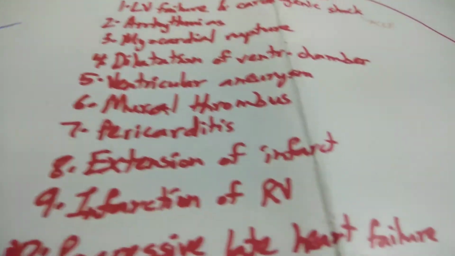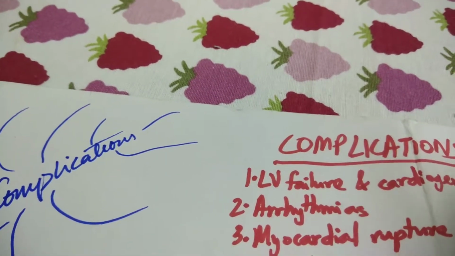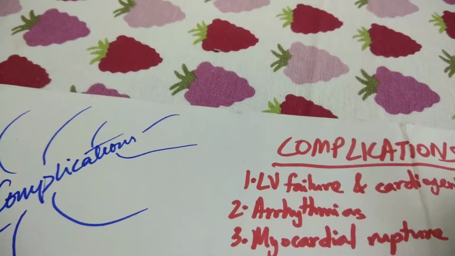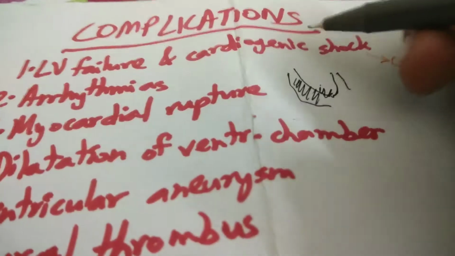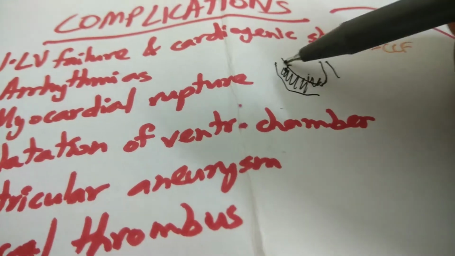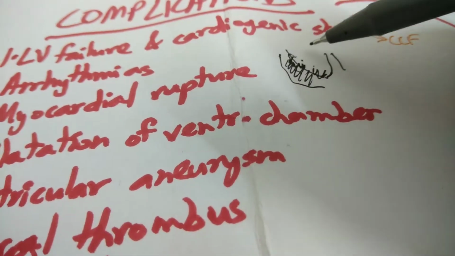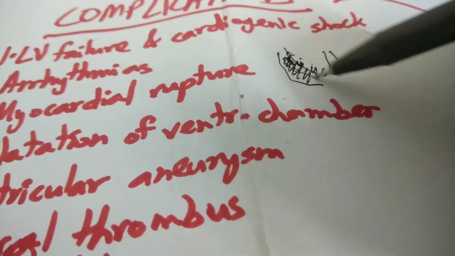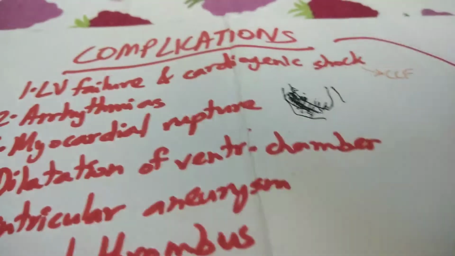So suppose this is the heart. Let me just draw it here. This is the ventricular wall and this is the septum. Suppose there's a perforation here. There's immediate flooding of blood past the myocardium into the pericardial layer, so suddenly it fills up. And subsequently the whole layer of the heart can also rupture.